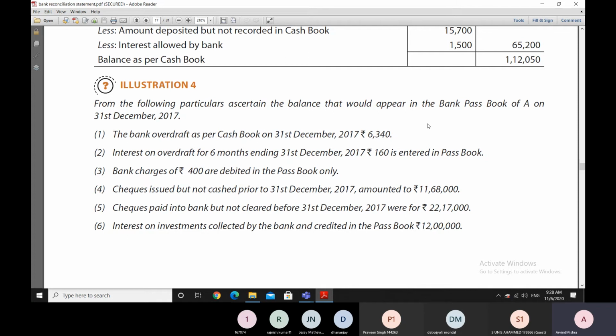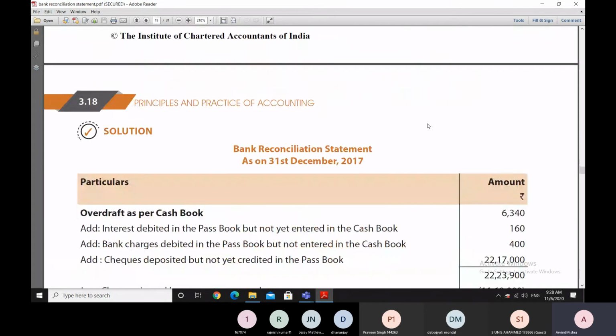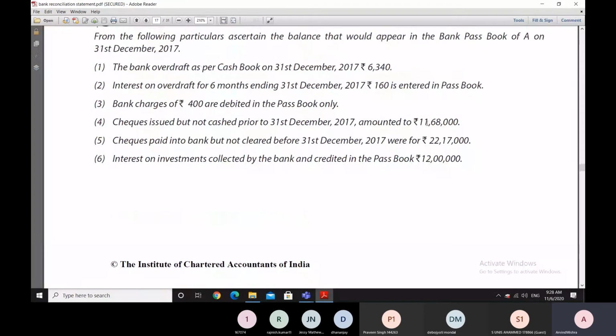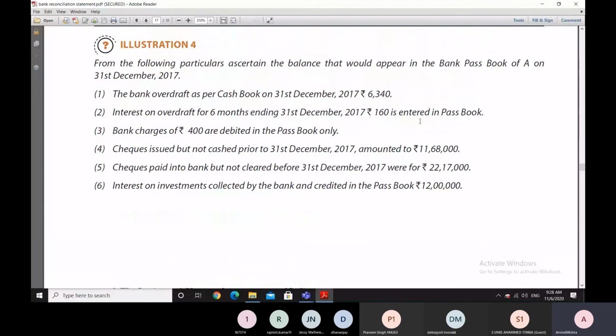Now we start with this illustration 4, and I'll just quickly do it. Now what is being given here is that there is an overdraft. Overdraft means there is a minus balance in the bank column as per our cash book. Now our cash book is showing that our bank balance is in the minus of 6,340.